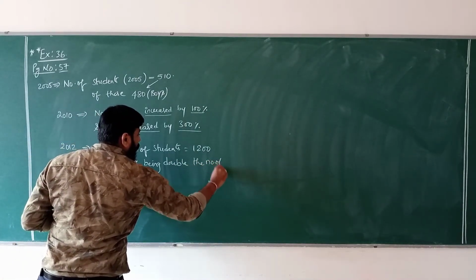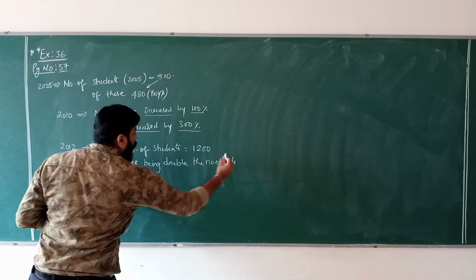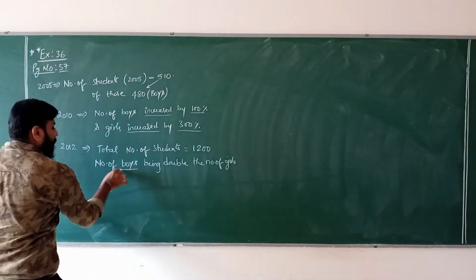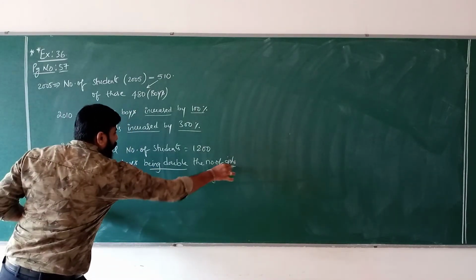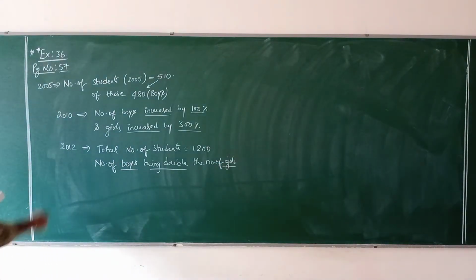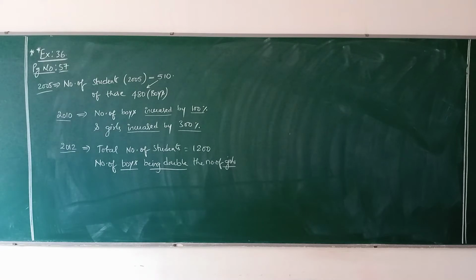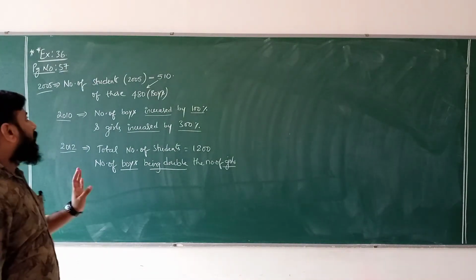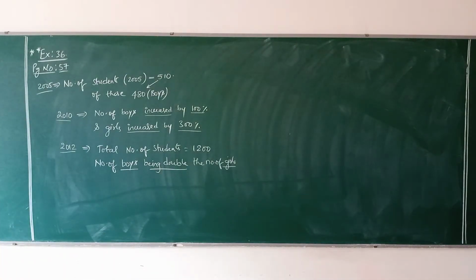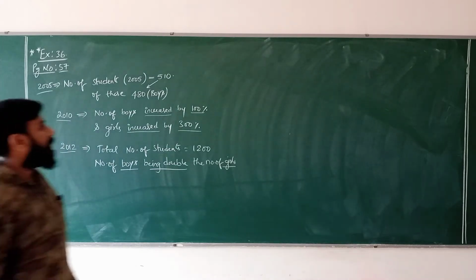The condition is given. Number of boys being double the number of girls in 2012. Tabulate the above information. Now, this is the question given.